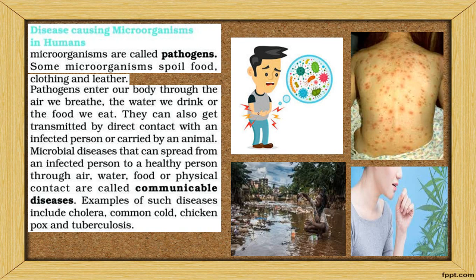So microorganisms spread from one person to another.